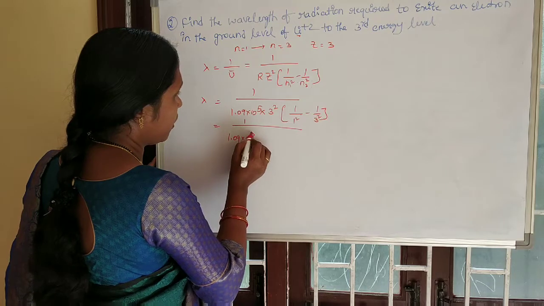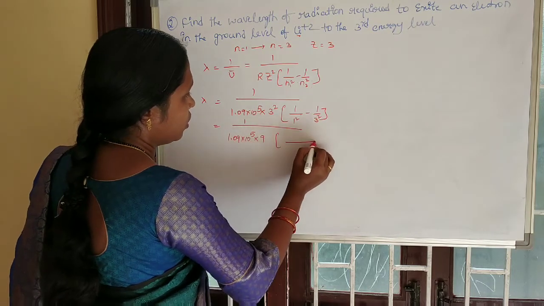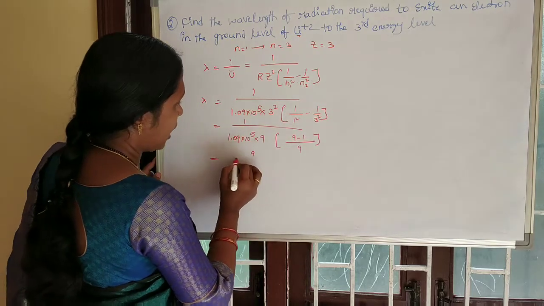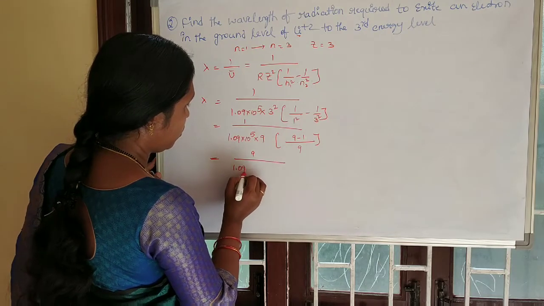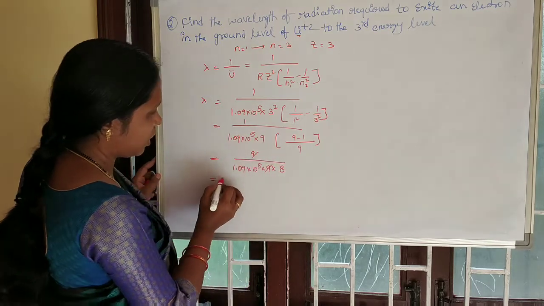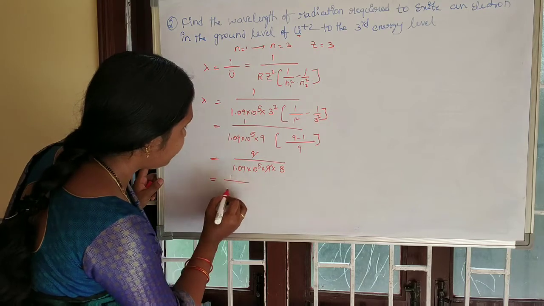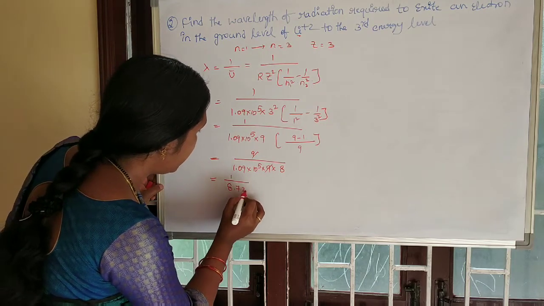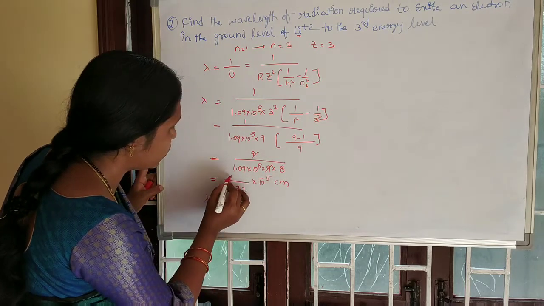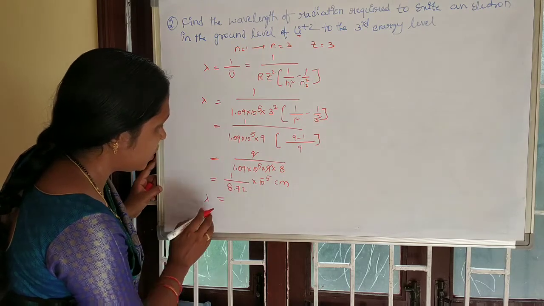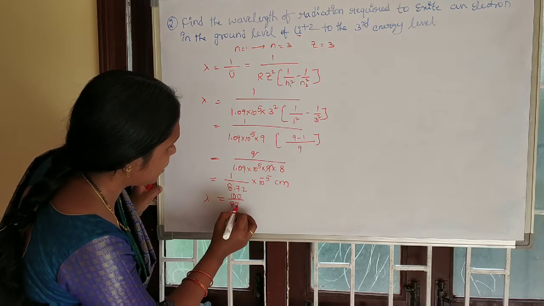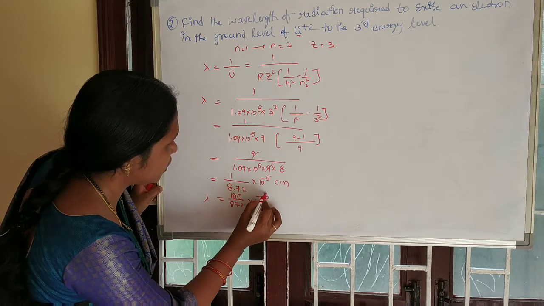That means we get 1 by 1.09 into 10 power 5 into 9 into 8 by 9, that is 9 minus 1 is 8 by 9. The 9 will be cancelled. That means 1 by 8.72 into 10 power minus 5 centimeters. So the lambda is equal to 1 by 8.72, which is 100 by 872 into 10 power minus 5 centimeters.